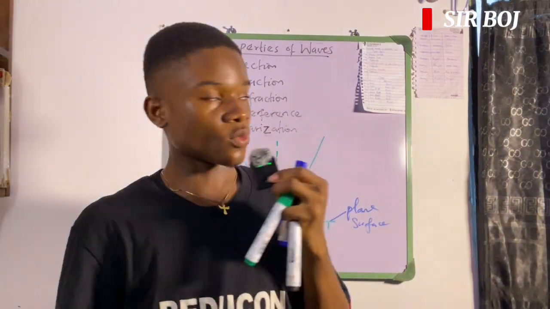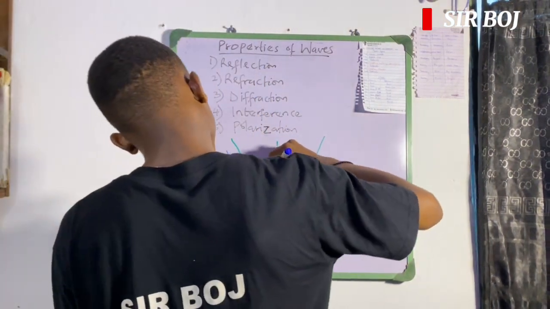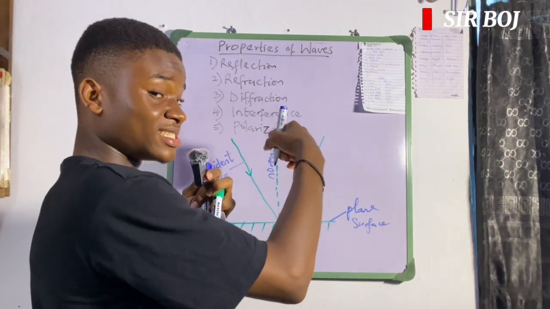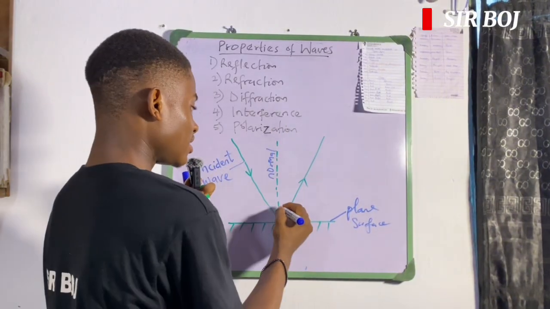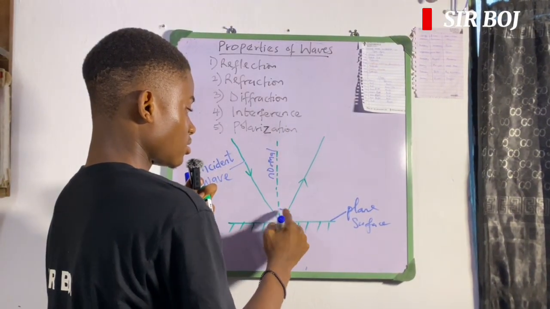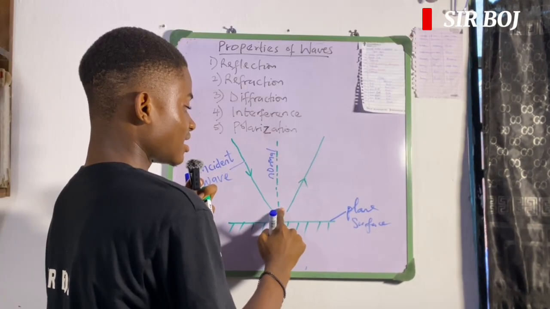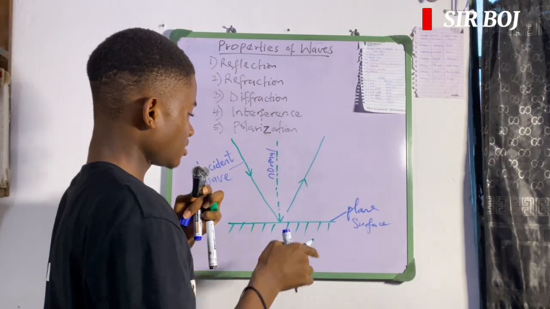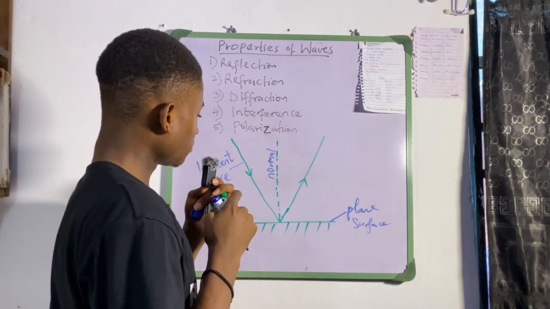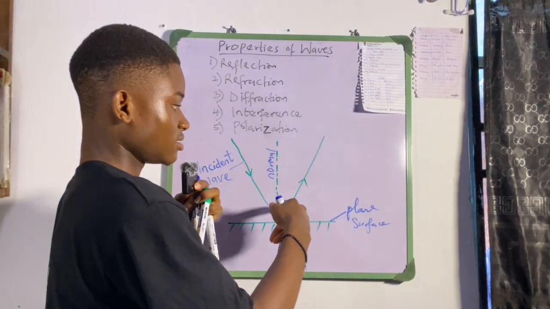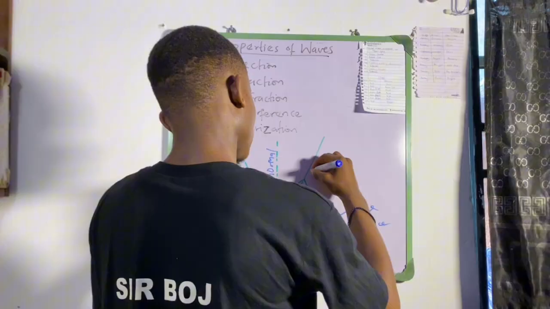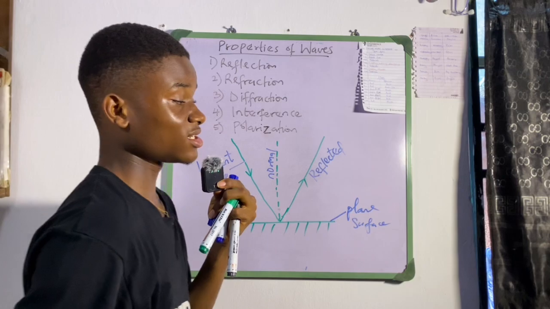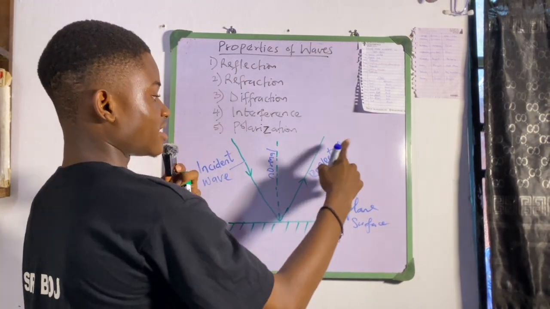All right, so we call this the normal. The normal is an imaginary line. If you watch, the line is dotted. It's an imaginary line. This is angle 90. An imaginary line that is drawn perpendicularly to the plane surface, and usually drawn between the incident and the reflected. So this is the reflected. If it is light waves we're talking about, we call it the reflected ray.